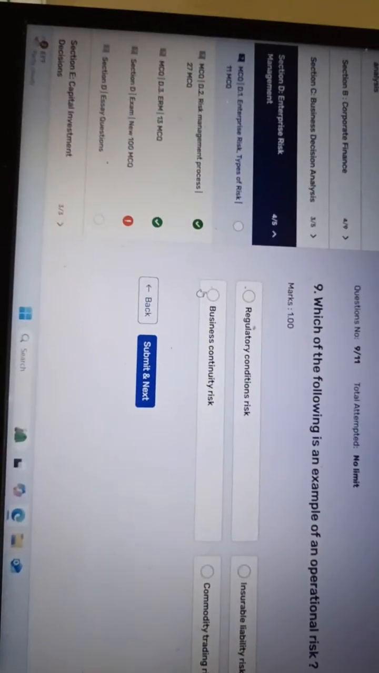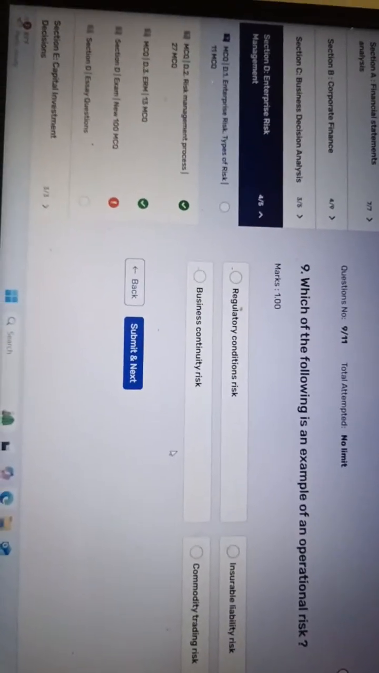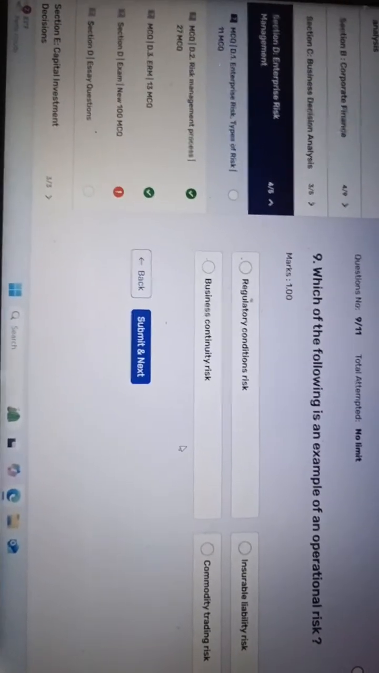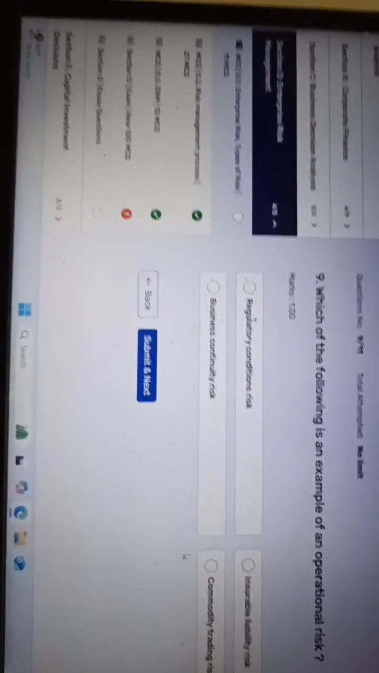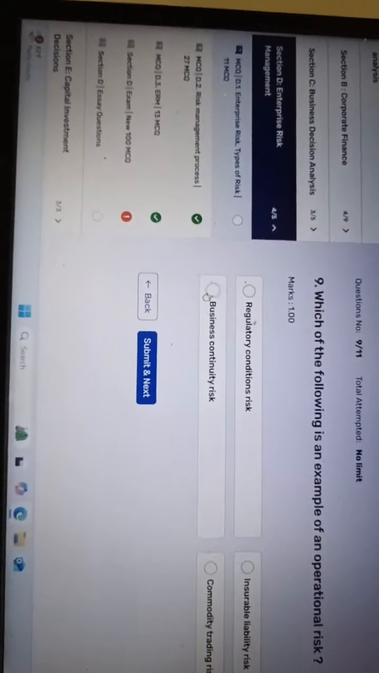Now, business continuity risks. When can business continuity risk happen? Commodity trading risk is not an operational risk. This is regulatory, insurable, and then business continuity.